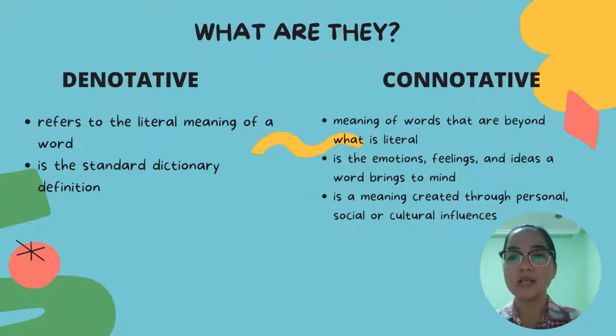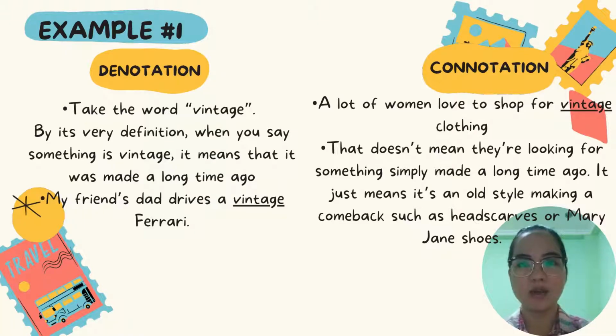Denotative refers to the literal meaning of a word. It is the standard dictionary definition, while connotative are meanings of words that are beyond what is literal. It is the emotions, feelings, and ideas a word brings to mind. It is a meaning created through personal, social, or cultural influences. Therefore, word connotation will not necessarily be the same for everyone because they deal with the personal feelings and beliefs that are rooted in language. Now let's take a look at how connotative and denotative differ with these examples.